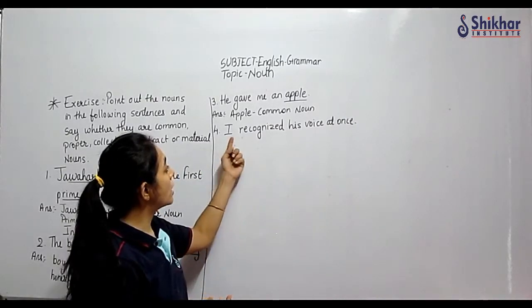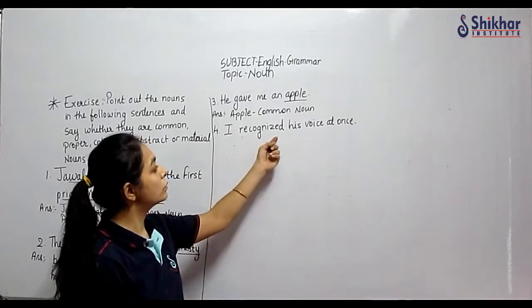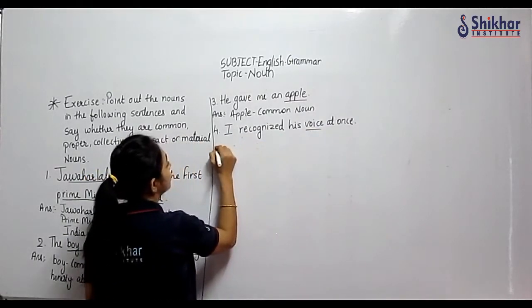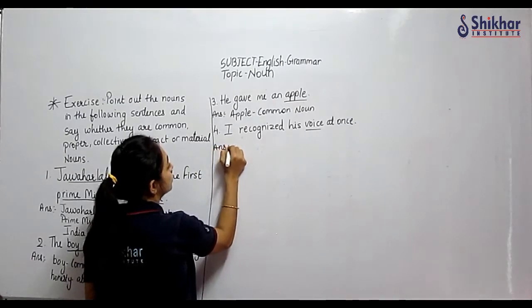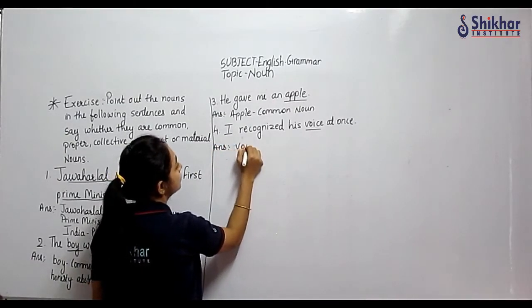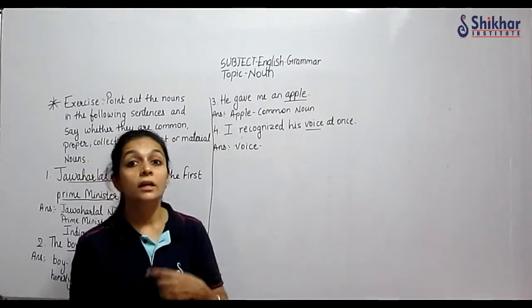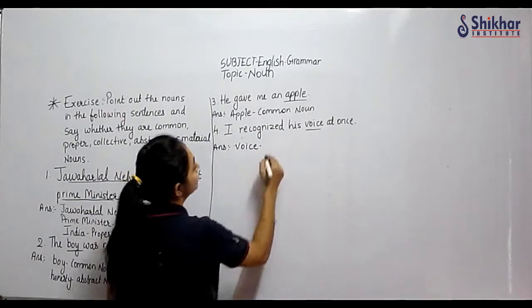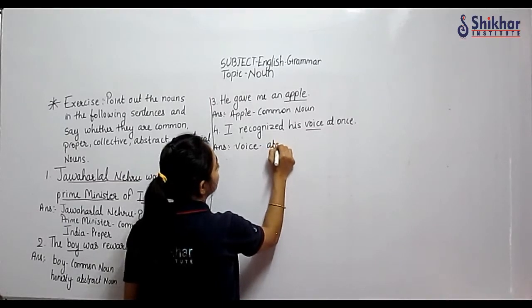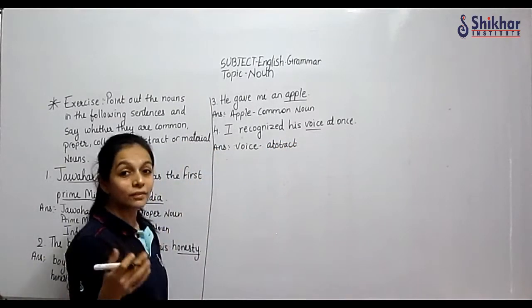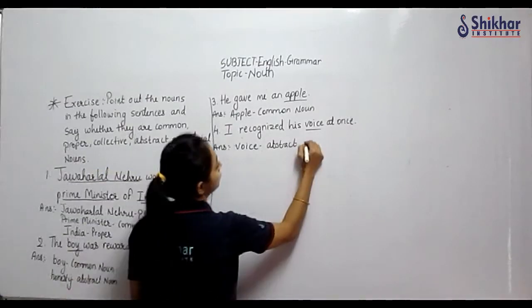Only one noun. I recognize, I is a pronoun, verb, pronoun again. So voice. Voice is something we cannot touch or see. That is an abstract noun. You can hear, you can feel or hear, that is an abstract noun.